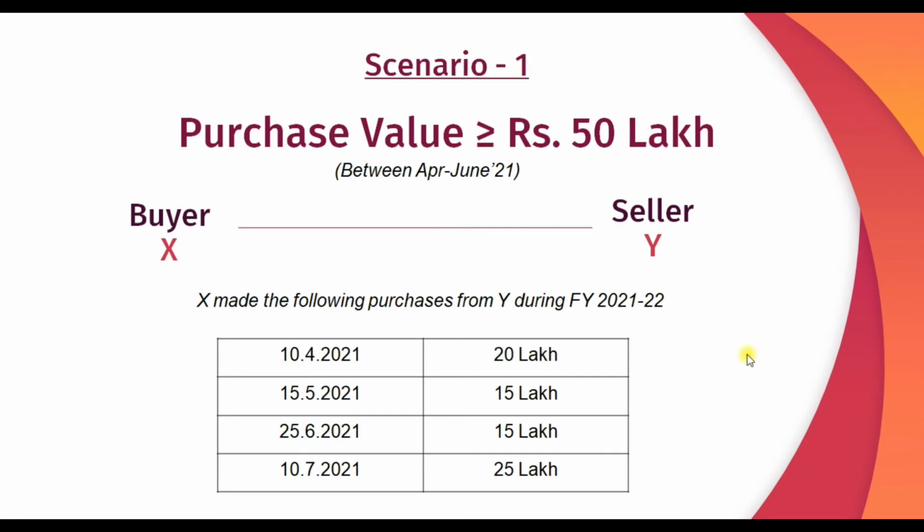From these two scenarios, what we can understand is, though TDS under section 194Q is not applicable for transactions done before 30th June 2021, the same transaction limit has to be considered for determination of threshold limit of 50 lakhs for particular financial year. That's why though the value of purchases made by X in this scenario is 35 lakhs, that was considered for arriving the threshold limit calculation for 194Q here.